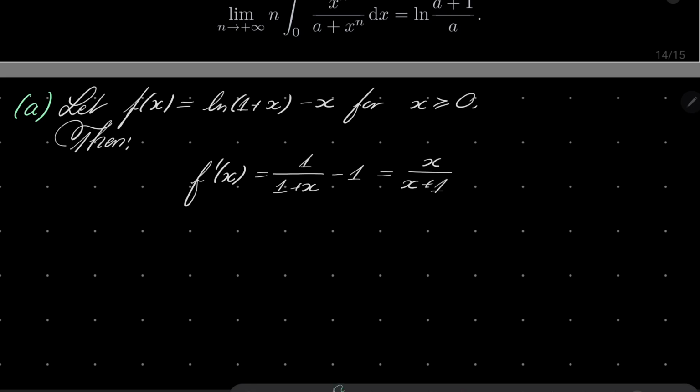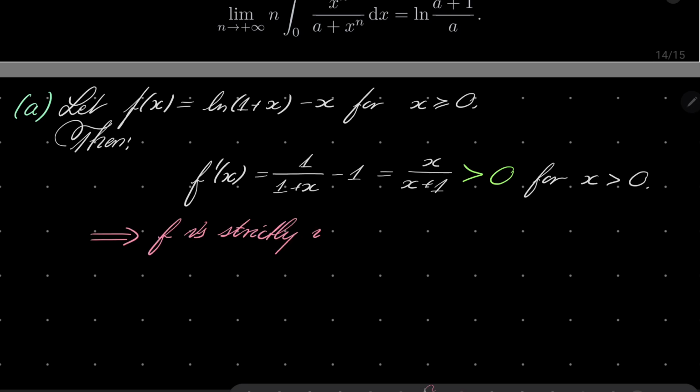And obviously, since x is greater than or equal 0, this is actually greater than 0 for x greater than 0, which means that our function is strictly increasing on the interval 0 plus infinity.